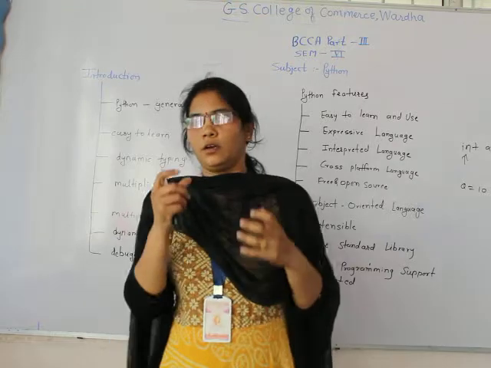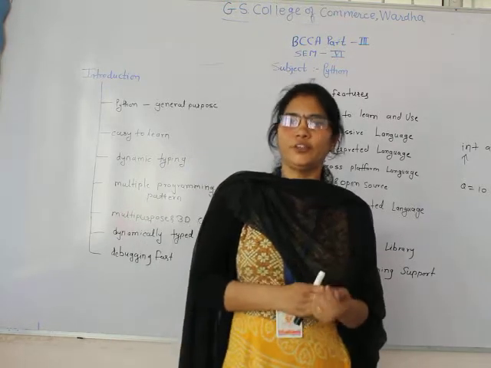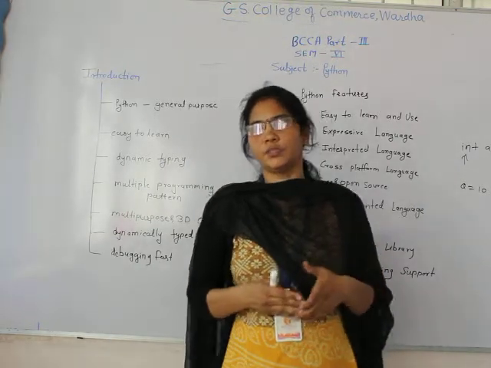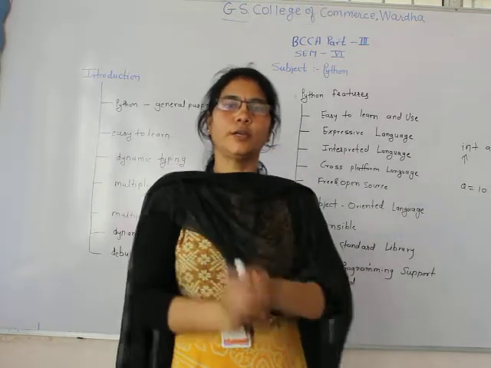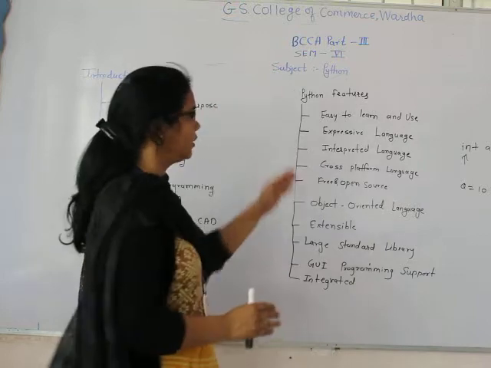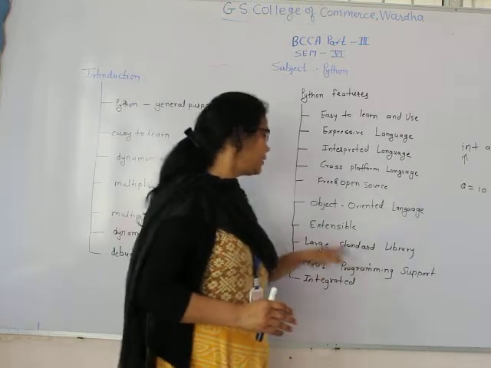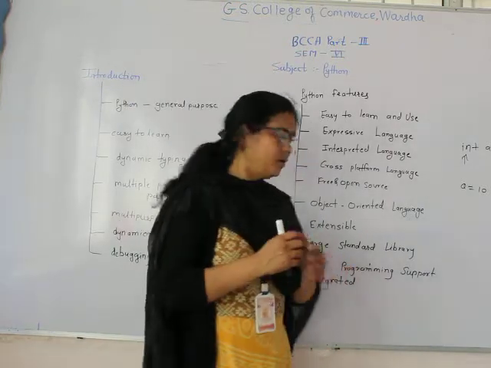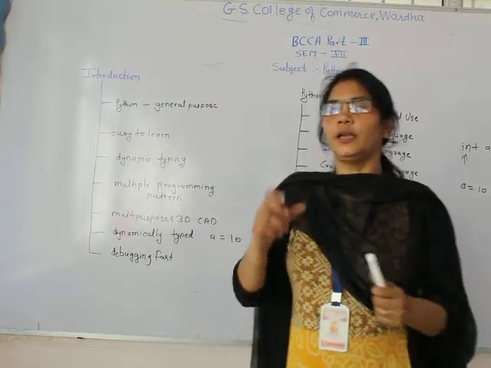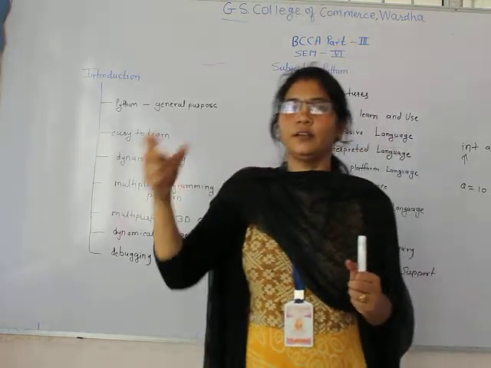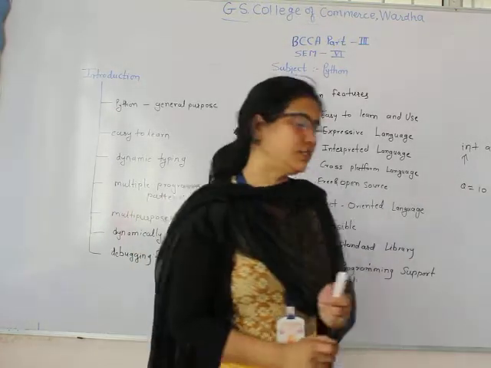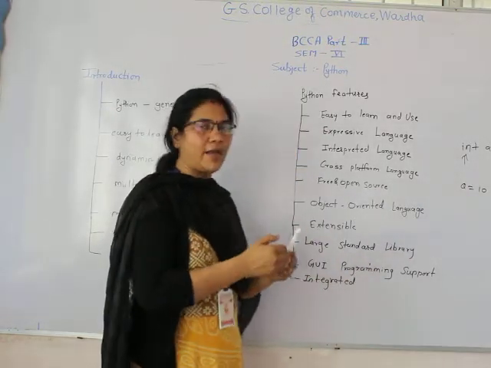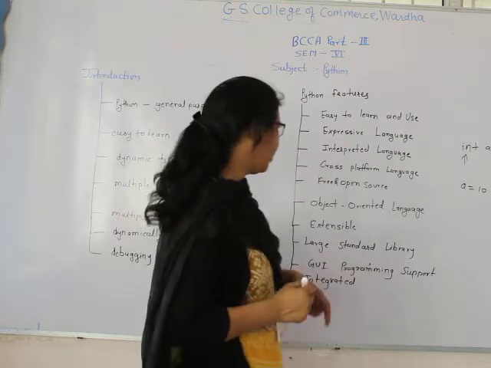All the object-oriented features like class, object, polymorphism, inheritance, encapsulation are included in Python. Then extensible. Extensible means we can extend the Python language by using C and C++ concepts, and we can easily manage those in Python.